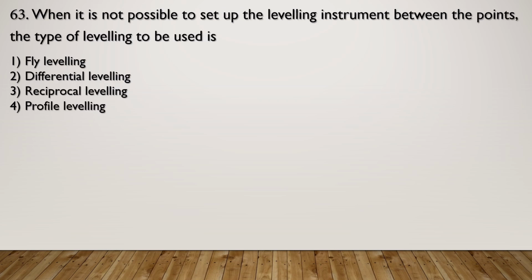Next, when it is not possible to set up the leveling instrument between the points, the type of leveling to be used is, 4 options are given. Now when we consider fly leveling, in this type of leveling, any number of change points are established as required during leveling. In case of differential leveling, it is a technique used to determine difference in elevation between points that are remote from each other.